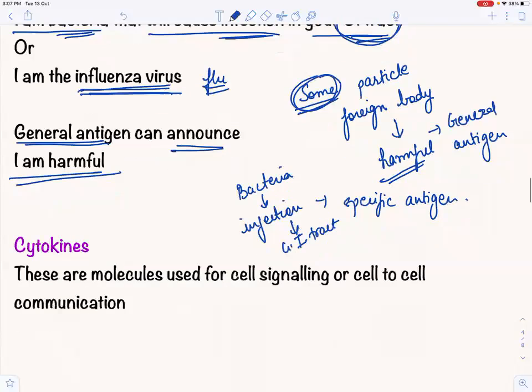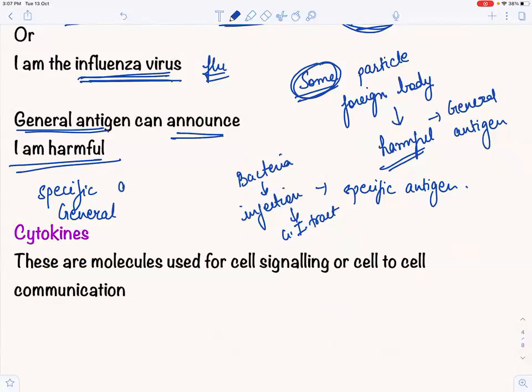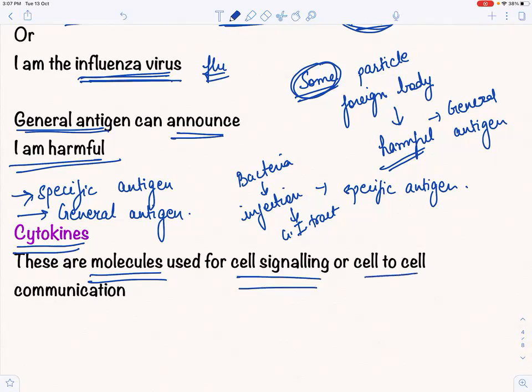And now you know what we mean by specific antigen and what we mean by general antigen. When the body specifically knows what the antigen is going to do, and when the body just knows that there is something harmful to the body. Now you will come across a word: cytokines. What are these cytokines? These are molecules released by the infected cells, which are used for cell signaling or cell to cell communication.